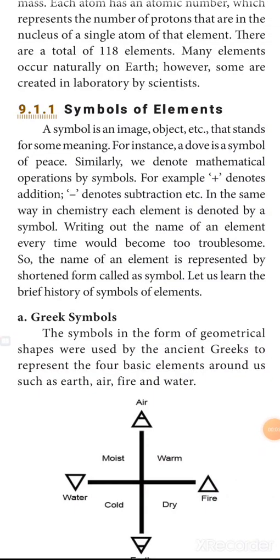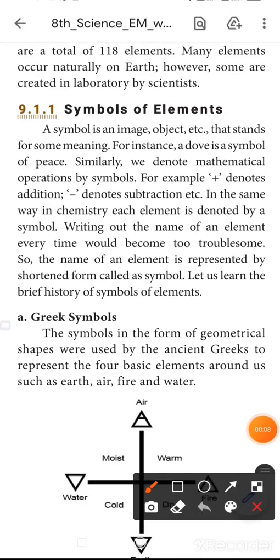Symbols of elements. A symbol is an image, object, etc. The symbol is an image or object. This is a symbol for elements that stands for some meaning. Some symbols denote some reason. Okay. For instance, the dove is a symbol of peace.